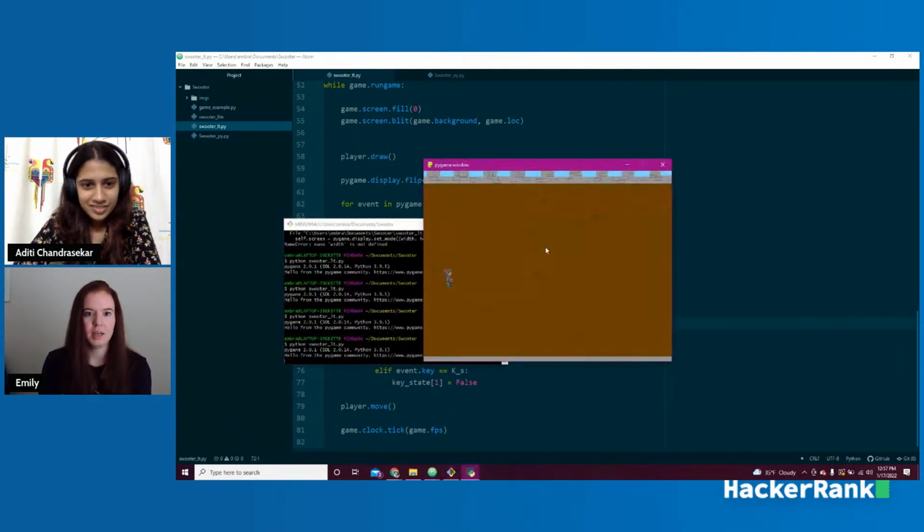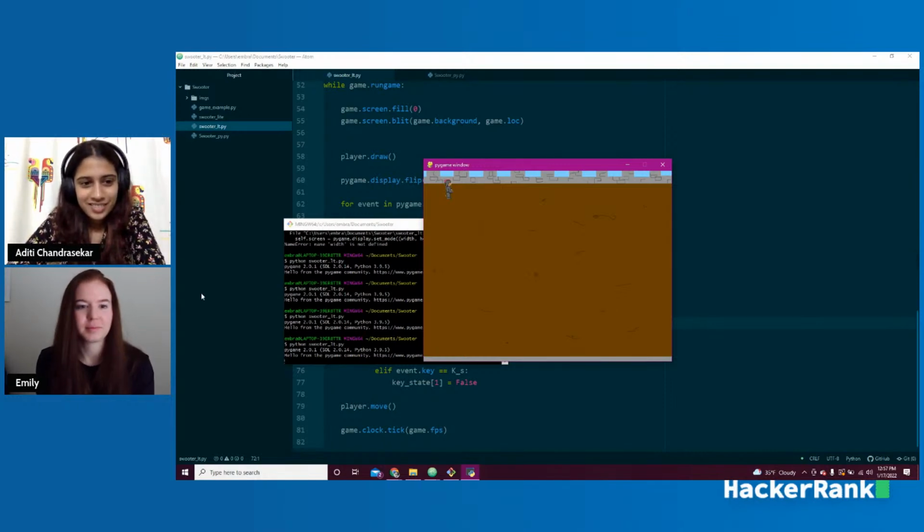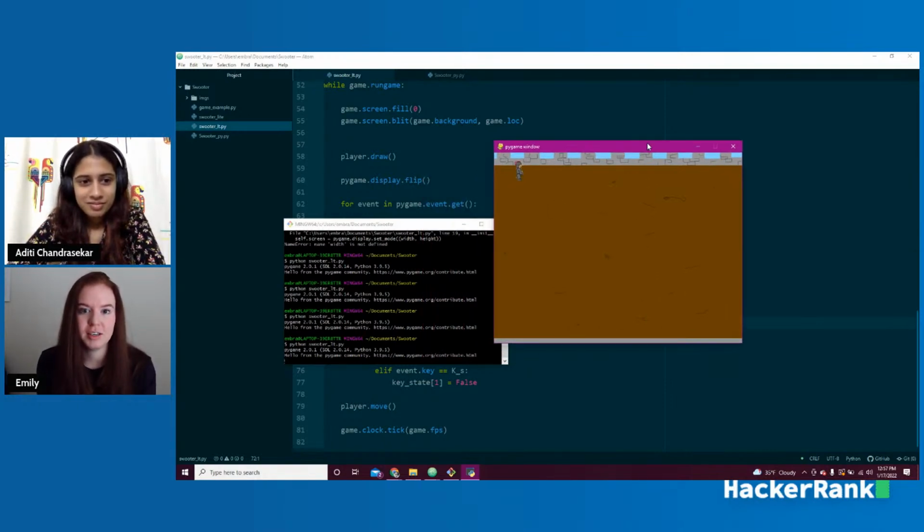Great. Now I can move my character up and down. And I could change the speed if I wanted to move in faster or slower. Woo! Awesome. We've got our first moving piece of this. Now we need to start adding coins. Does anybody have any questions there?